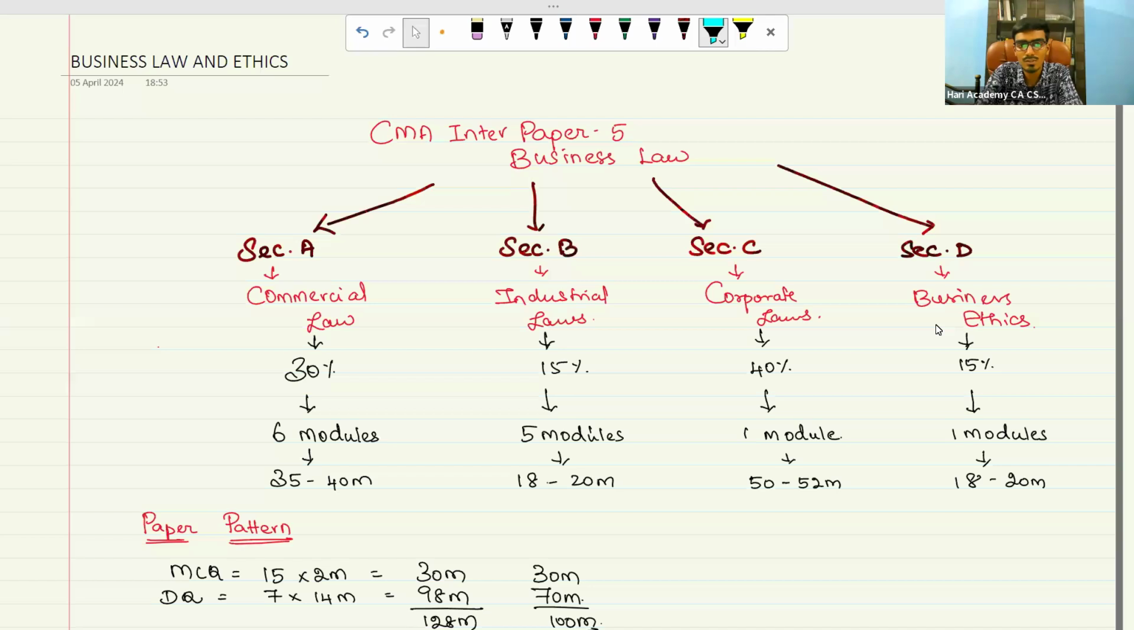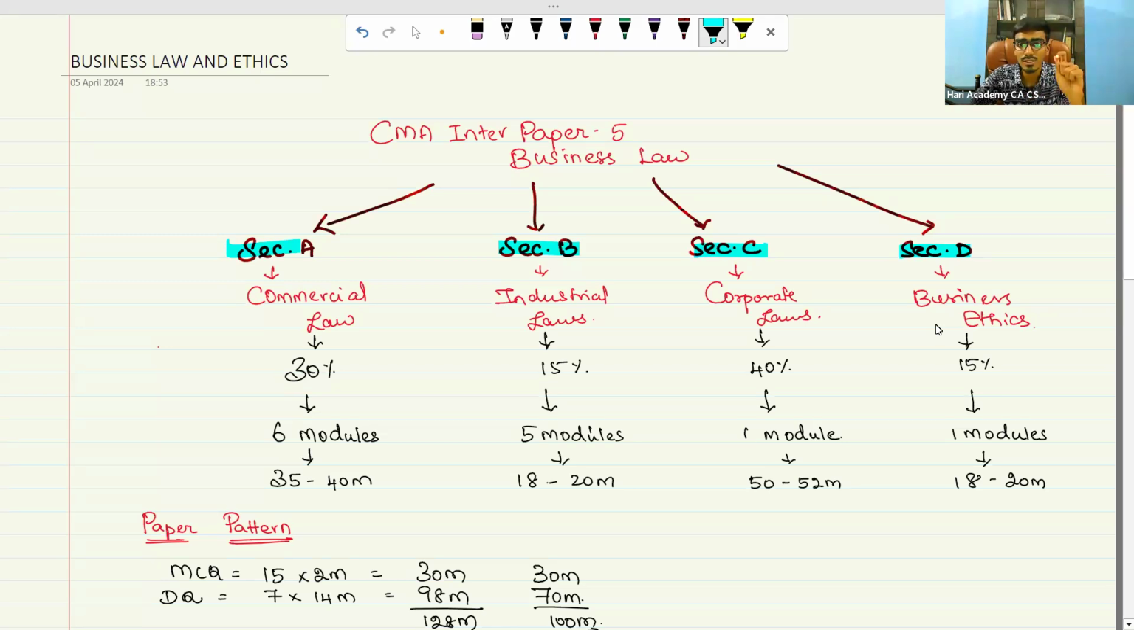In Business Law, if you see, it is divided into four major bundles. Bundle A is commercial law, bundle B is industrial law, bundle C is corporate laws, and bundle D is business ethics, as you all know. Commercial law comprises Contract Act, Sale of Goods Act, Partnership, Negotiable Instruments, Introduction to Law, and then the LLP Act. Industrial law comprises Factories Act, Payment of Gratuity Act, ESI, EPF, and Code on Wages. Corporate law is the entire corporate law up to section 128 and some parts of directors.